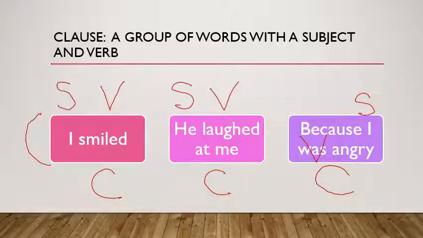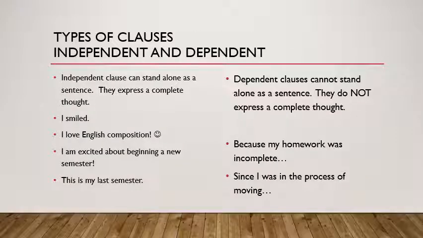All right. So the differences between phrases and clauses: phrases are groups of words without both a subject and verb. Clauses are groups of words with both a subject and a verb. All right, so let's talk about the different types of clauses. We have independent clauses and we have dependent clauses.